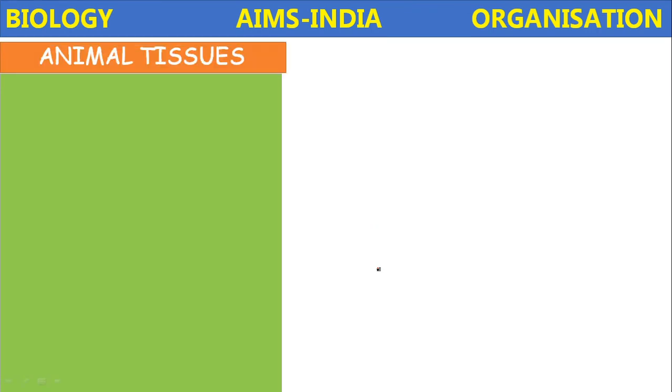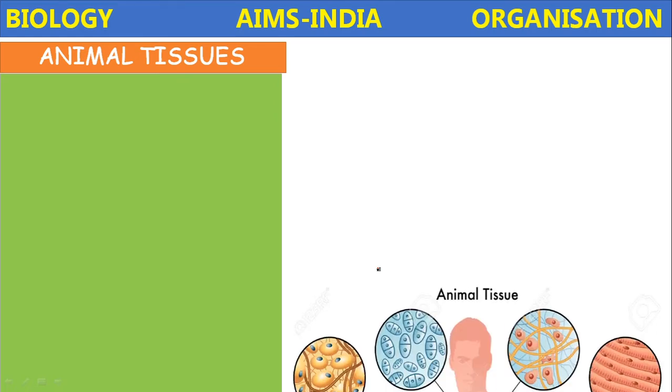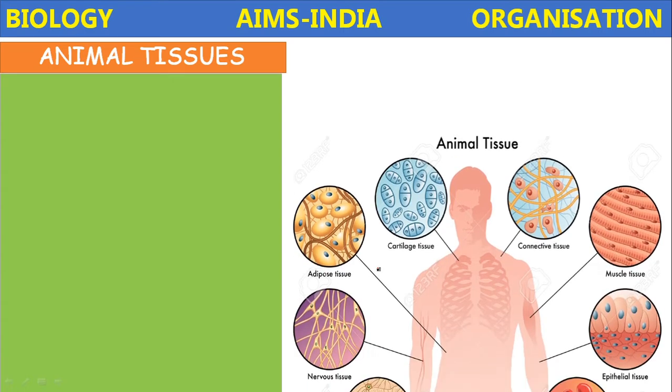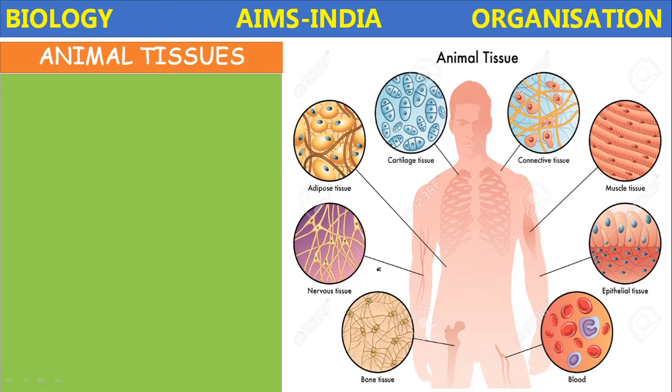Tissues, animal tissues. In the tissue level of organization, we come across the animal tissues. There are 4 major types of tissues present in animals. What are the 4 major types of tissues present in animals? Epithelial tissue, then connective tissue, muscular tissue, and nervous tissue.